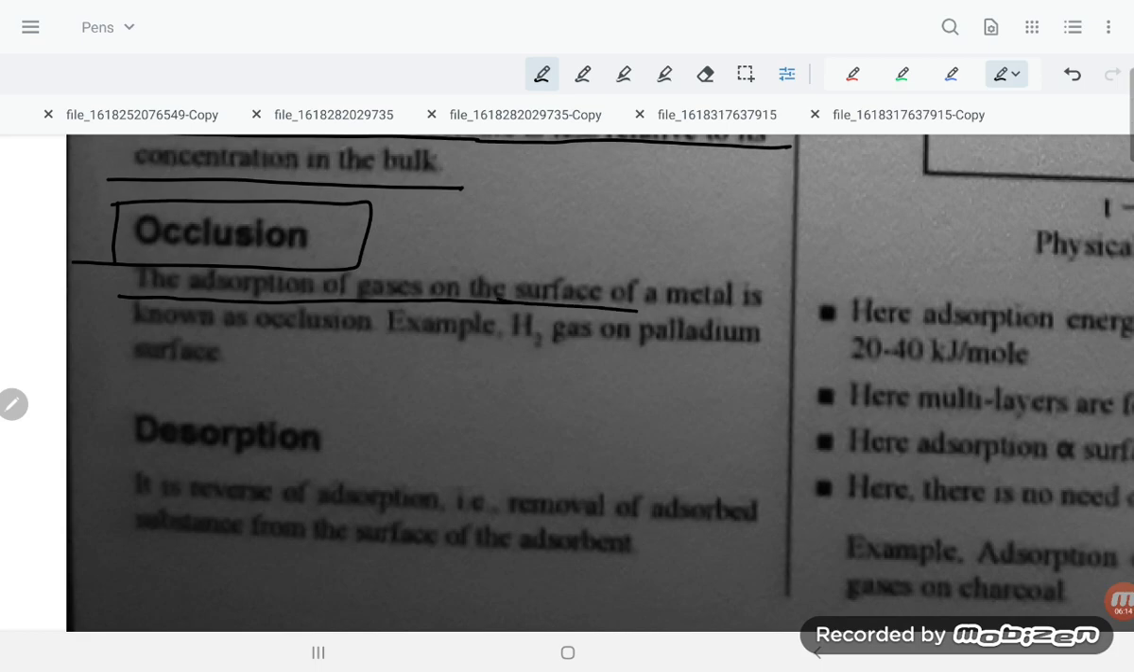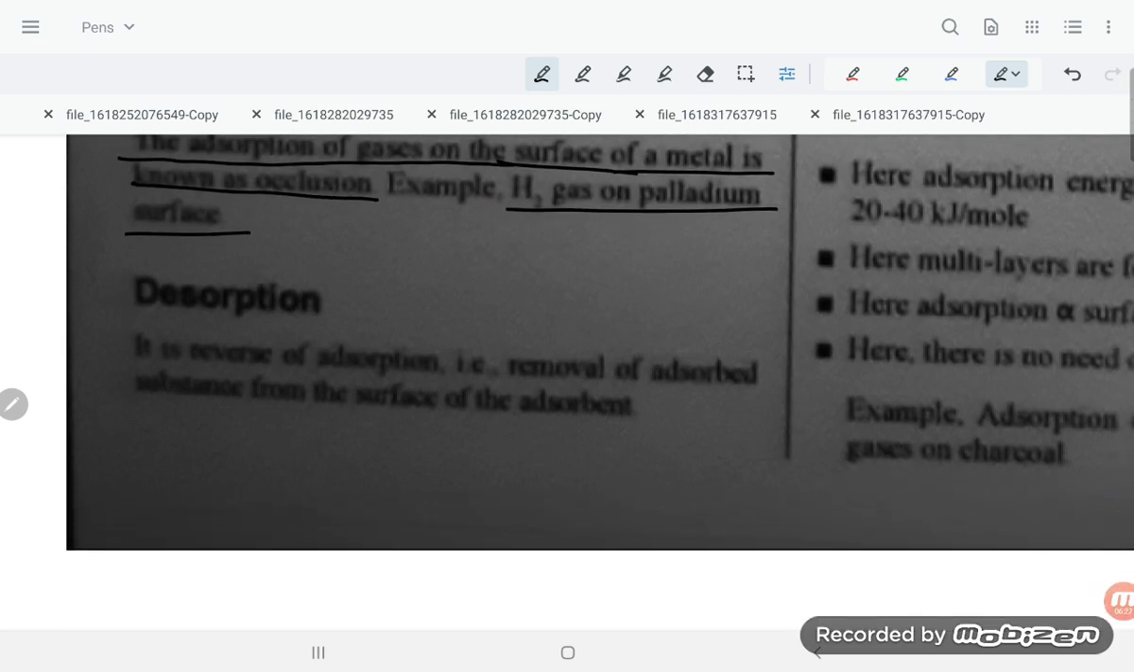The adsorption of gases on the surface of metal is known as occlusion. Like H2 gas on palladium, that is known as occlusion. Okay. Now desorption. Next point is desorption.